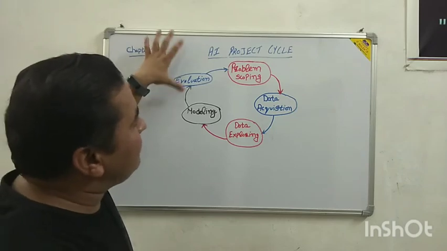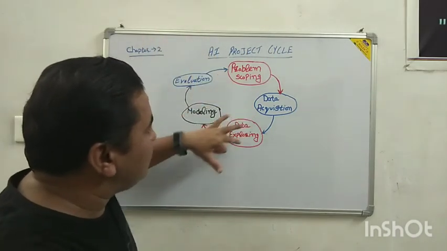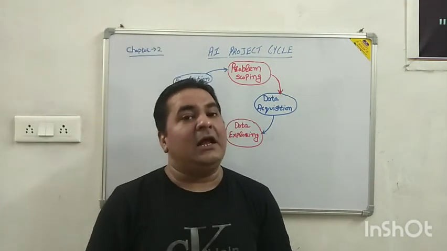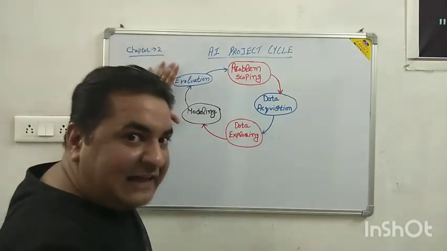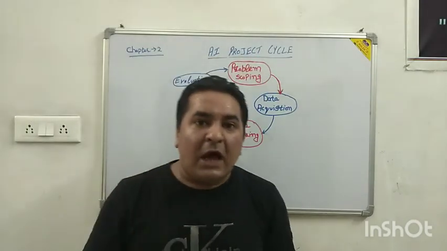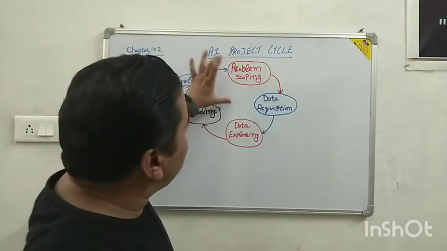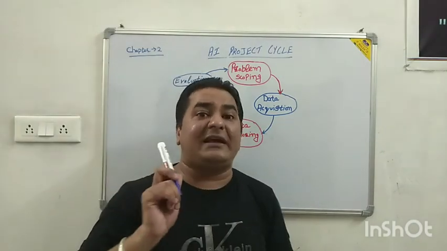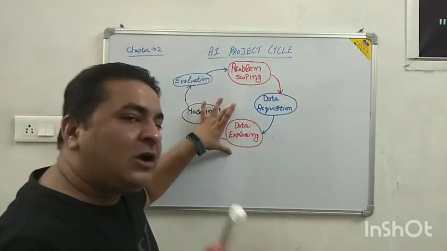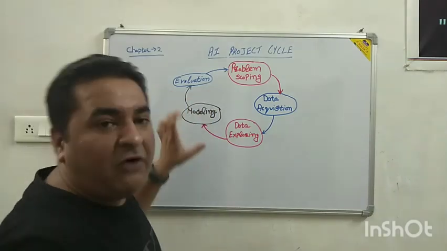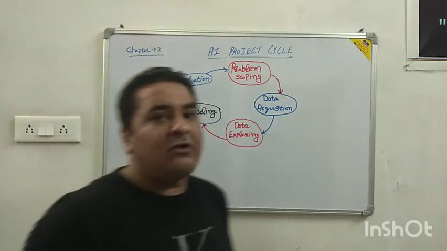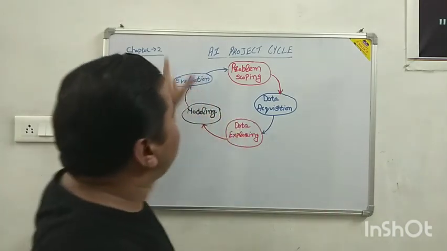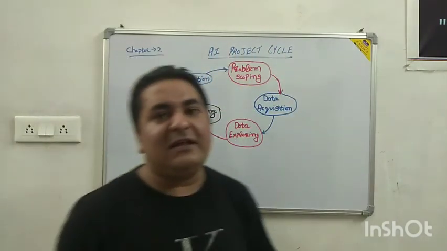In artificial intelligence also, we have to follow 1, 2, 3, 4 and 5 steps to go through the AI life cycle. So this is my first lecture of the AI project life cycle. In our next lectures, I will give you a lecture on data acquisition, then one on data exploration, then on modeling, then on evaluation. All these chapters will be covered in 5 or 6 lectures.